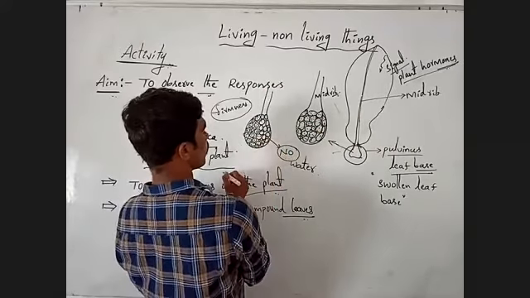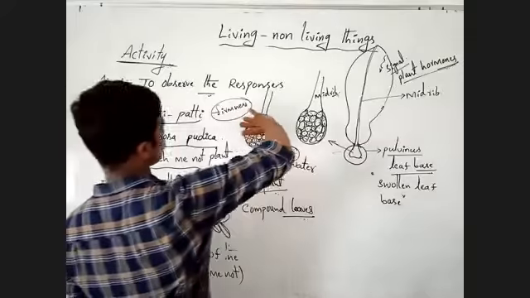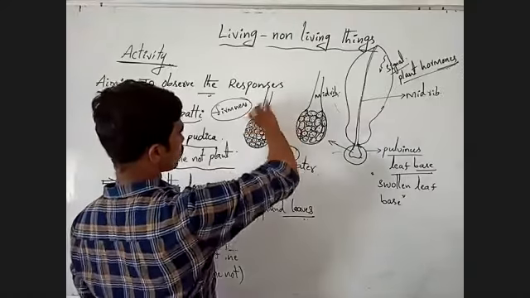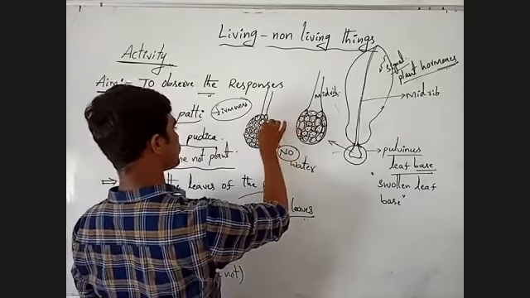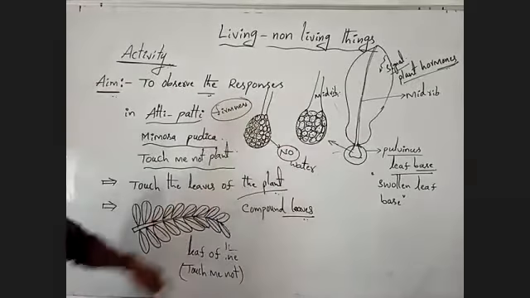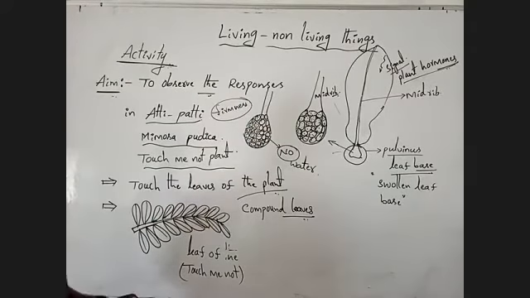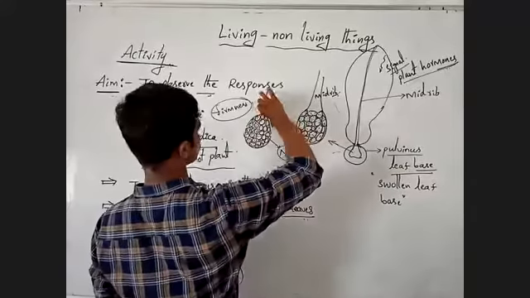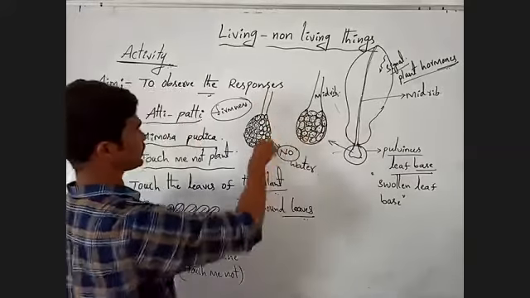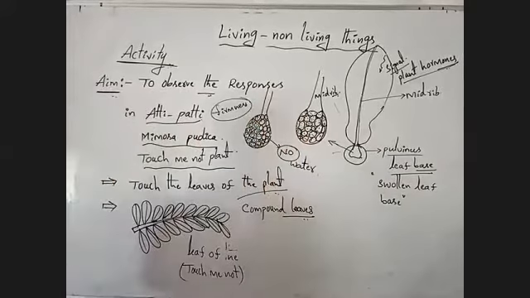Due to absence of water here, the entire leaflet folds like this, towards the cells which do not have the water. Like this, the entire leaflets are bent. Okay, for example,